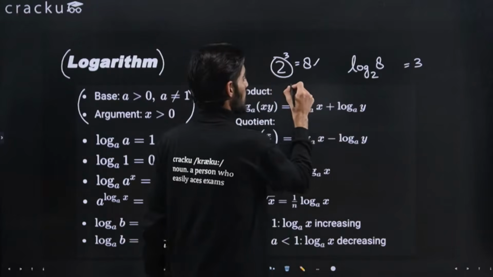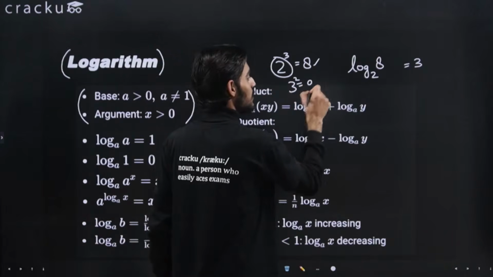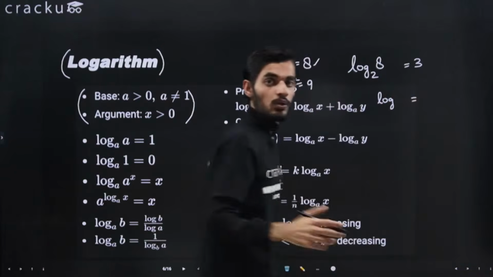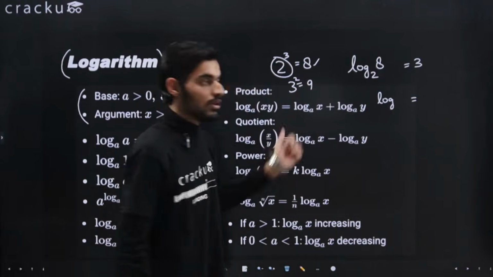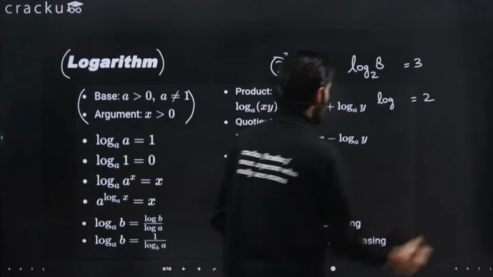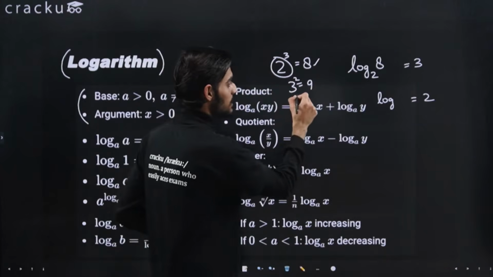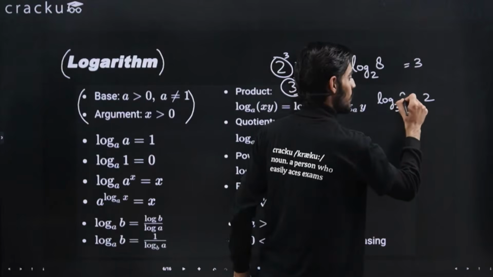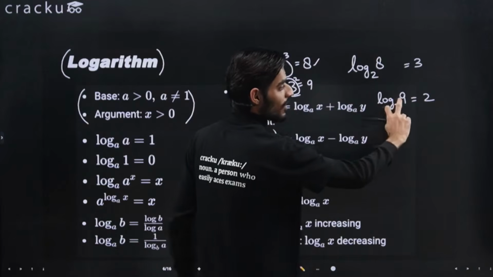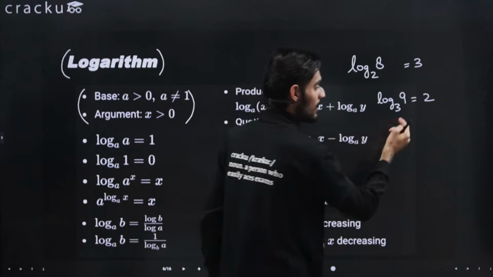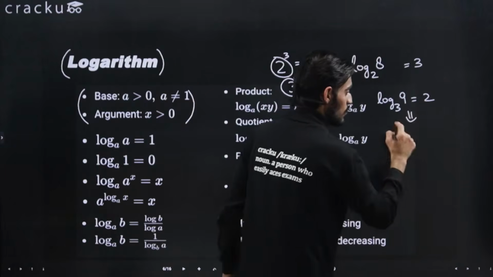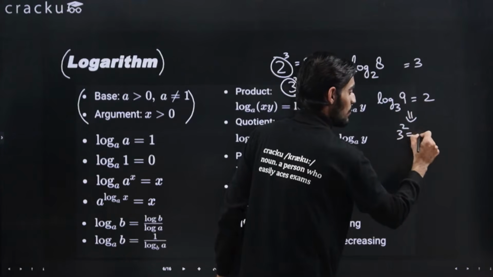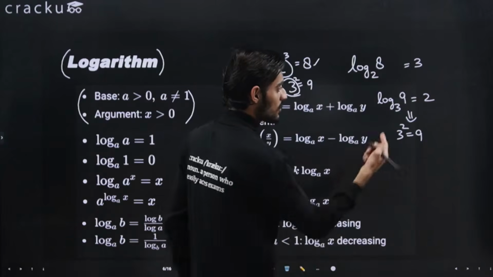Likewise, if I say 3 square is 9, you want to represent it in terms of log. So how will you write it? Because with the help of log we are able to calculate the powers, the power is 2. So on the right hand side it will be 2, and whatever number is here, you will be writing it in the base of log. So here it will be 3 and here will be 9. Now if I want to convert this into the normal representation, then how will I write it? So this raised to power this equal to this. So 3 raised to power this is equal to 9. For example, let's say I don't know some values.